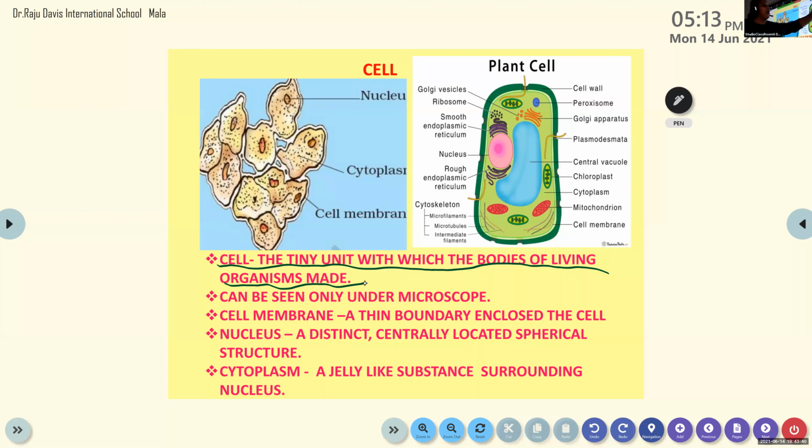This and all you don't have to learn because that is for higher classes. I only want to show you how this plant cell looks. Animal cell also, human cell also. But all the cells have three common parts. That's what we are going to study.